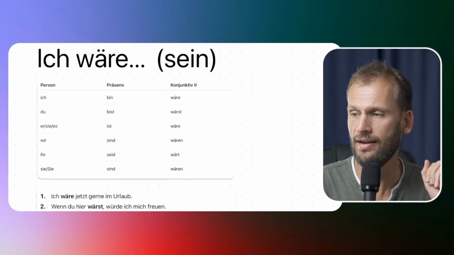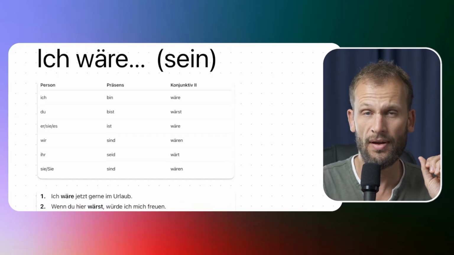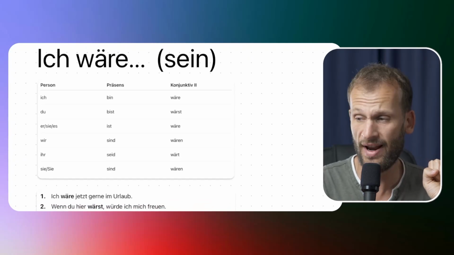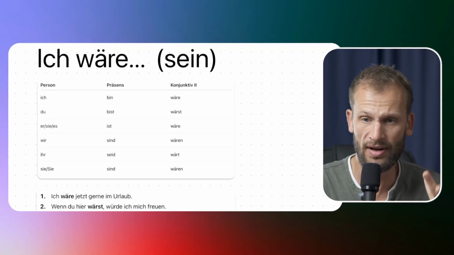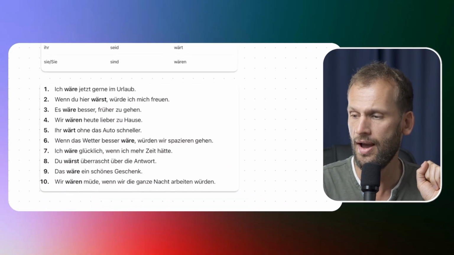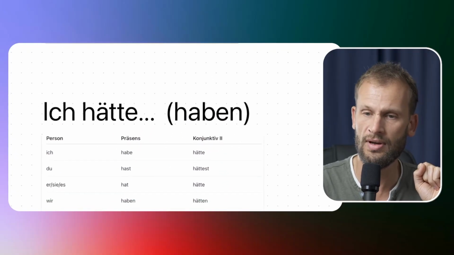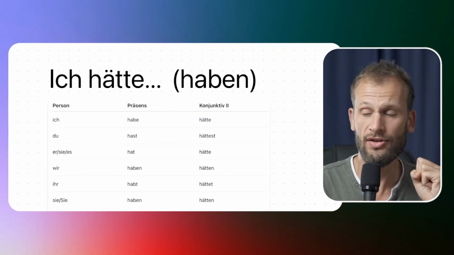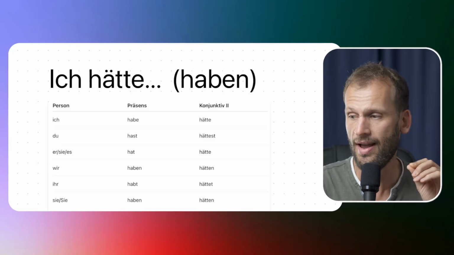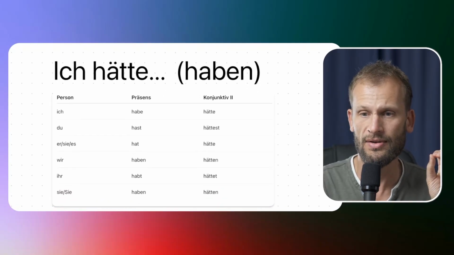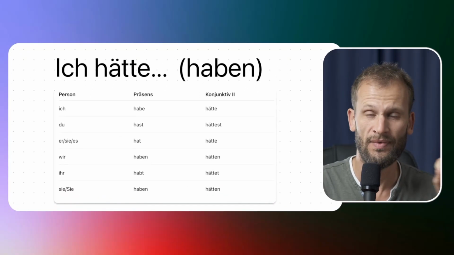So basically, it's the same as the perfect. For the verbs that indicate a change of place or a change of state, you need sein, so ich wäre plus the participle. And for most other verbs, you need a form of haben. In that case, you need ich hätte plus the participle 2 form. And then we have the Konjunktiv 2 for the past tense.